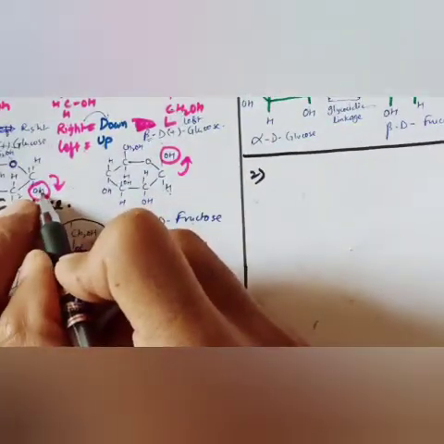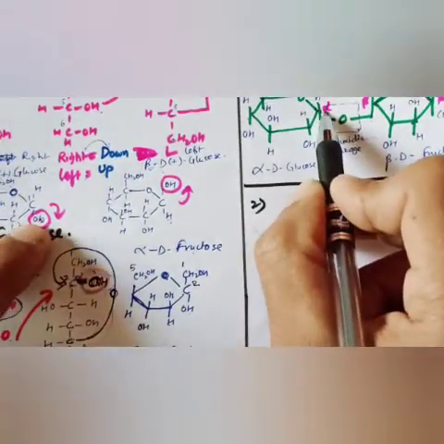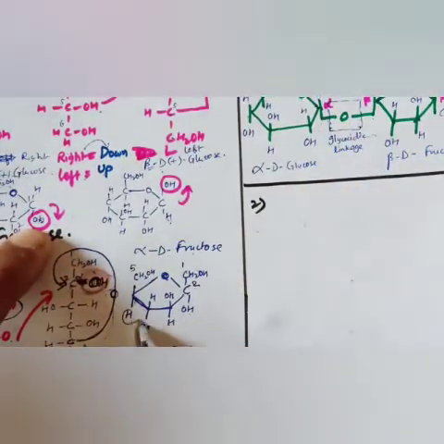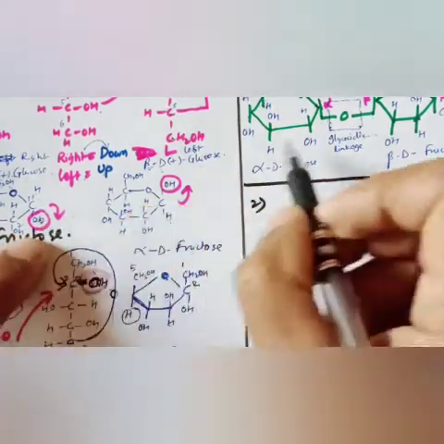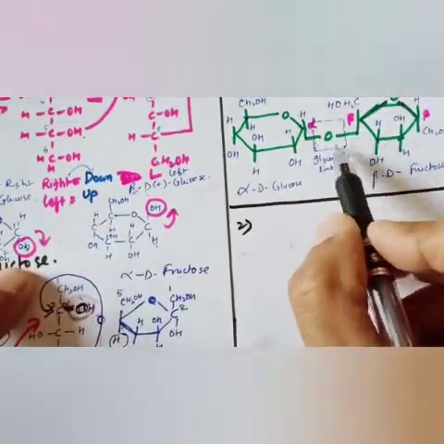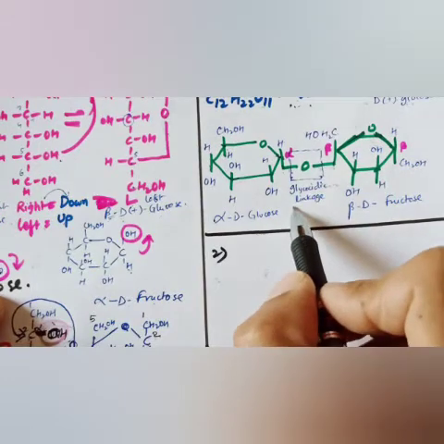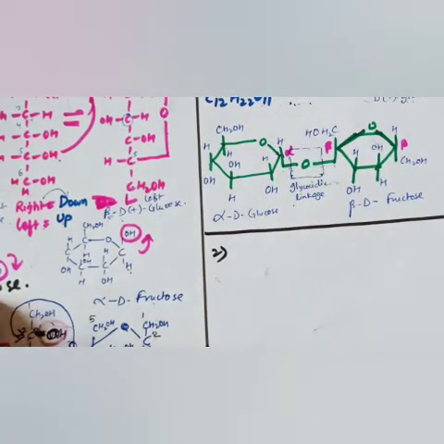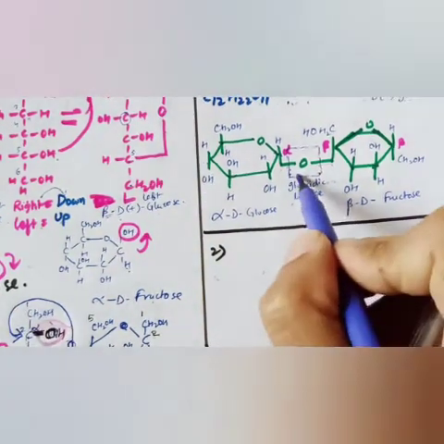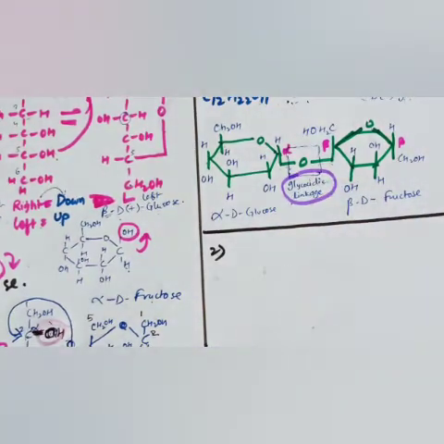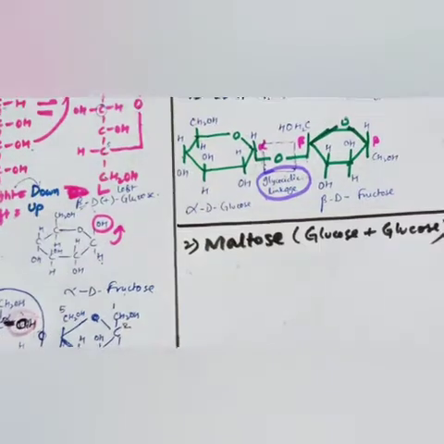If we take beta, it is OH; in alpha, the alpha carbon will link with the beta carbon. So here it is H, here there is OH. So H and OH will link now, and with the help of glycosidic linkage, this is very important, the two monomers, glucose and fructose, will link.